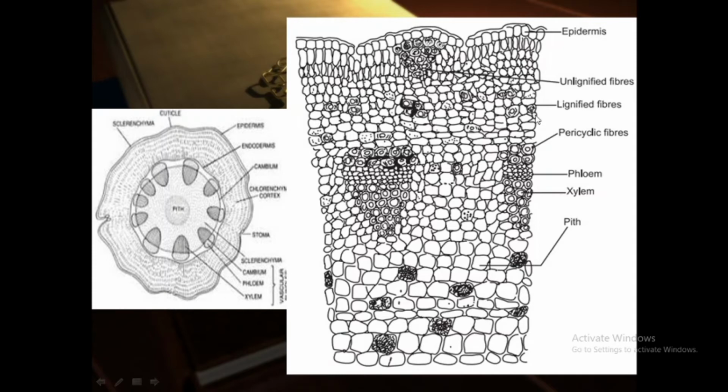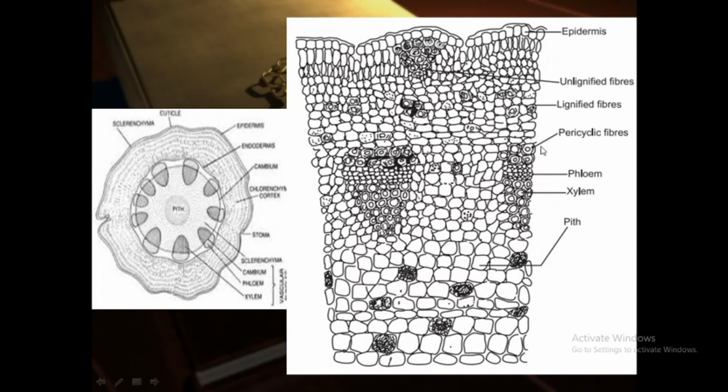These lignified fibers are isolated, most important thing. So unlignified fibers look like a bunch of grapes. These are conjugated fibers, they occur in groups, whereas lignified fibers are isolated fibers, right.